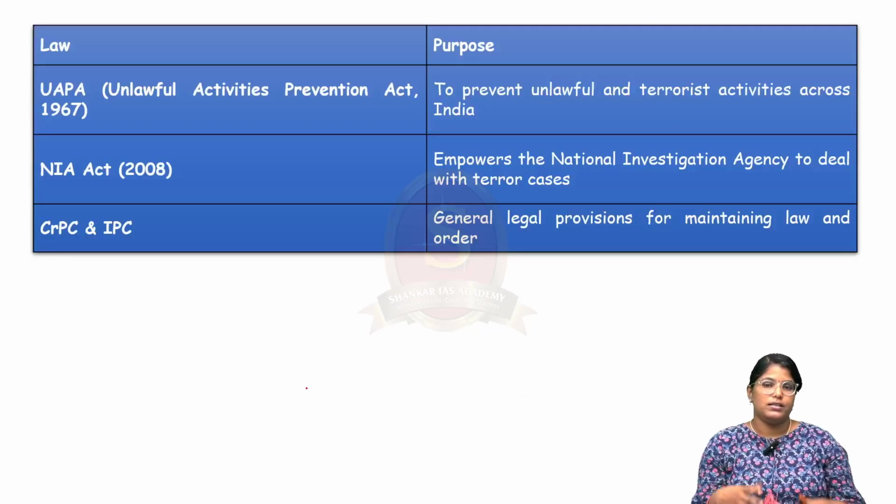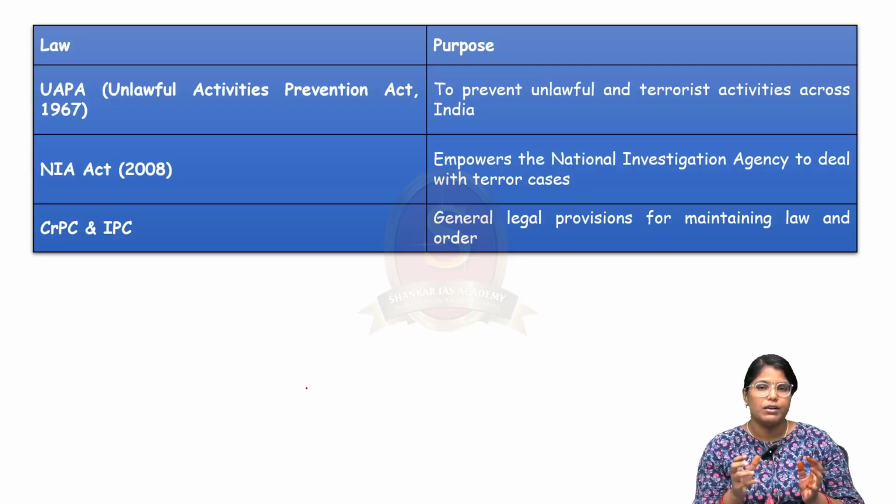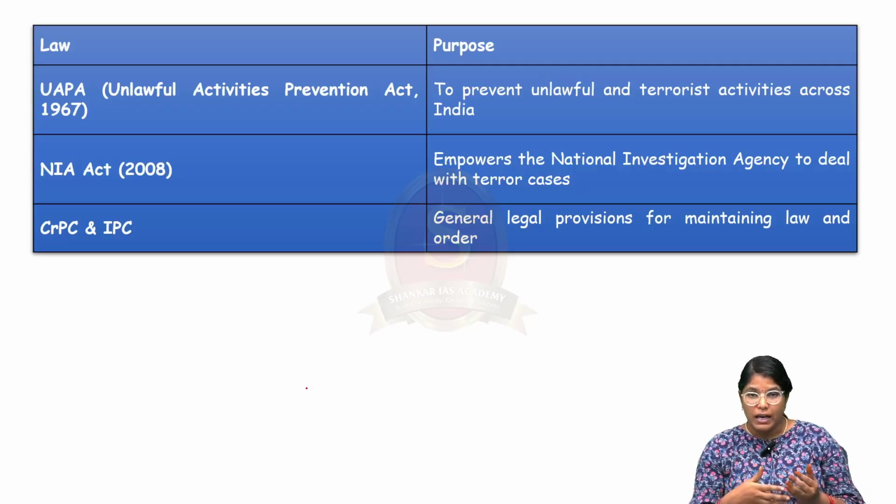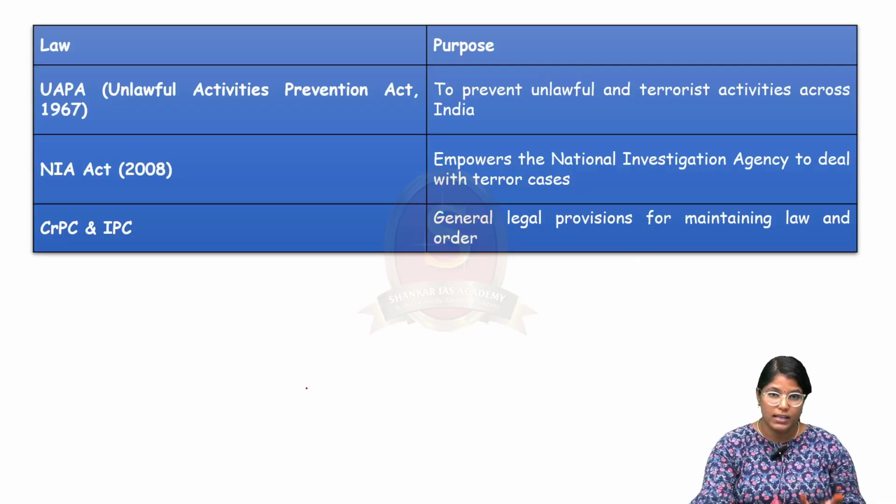Now moving on, we shall see about certain central laws and why a particular bill is required in the case of Maharashtra. See, we have different laws like UAPA, Unlawful Activities Prevention Act 1967. This will prevent unlawful activities as well as terror activities across India. This is a central law. Apart from that, we have the NIA Act 2008, where the National Investigation Agency is authorized to deal with terror cases, as well as different provisions in CrPC and IPC. However, Maharashtra is making a separate bill for different reasons. We shall see the reasons one by one.